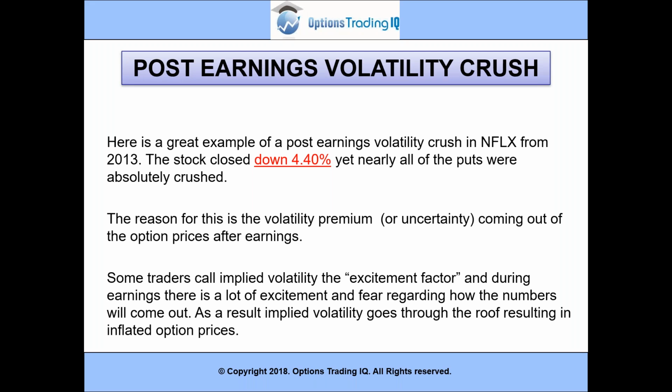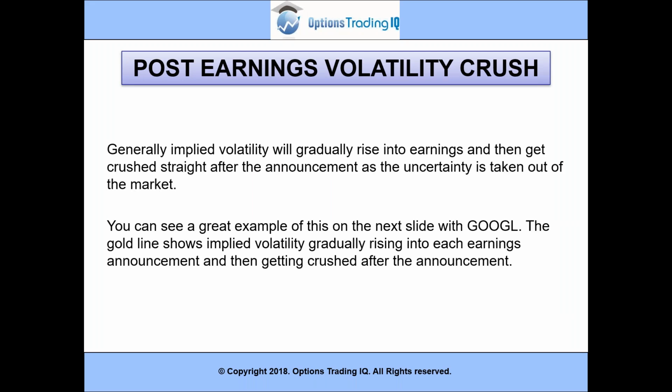The reason for this is the volatility premium, or uncertainty, coming out of the option prices after earnings. Some traders call implied volatility the excitement factor, and during earnings there is a lot of excitement and fear regarding how the numbers will come out. As a result, implied volatility goes through the roof, resulting in inflated option prices. Generally, implied volatility will gradually rise into earnings and then get crushed straight after the announcement, as the uncertainty is taken out of the market.